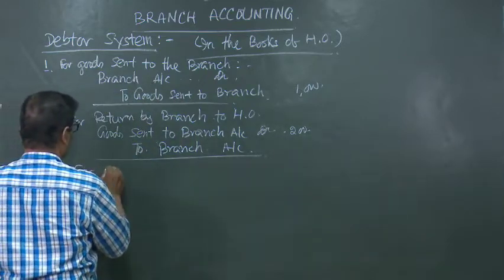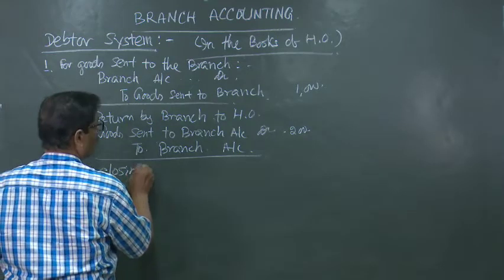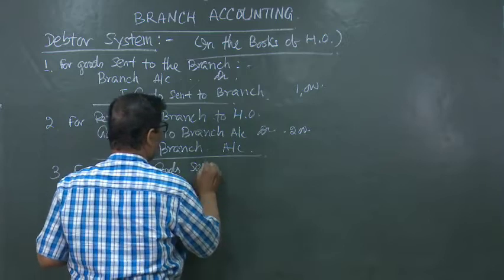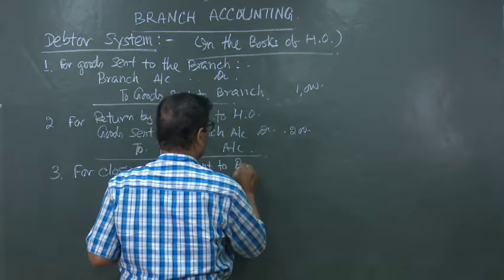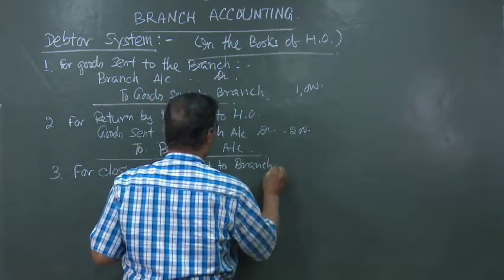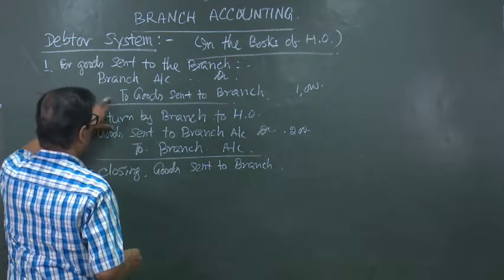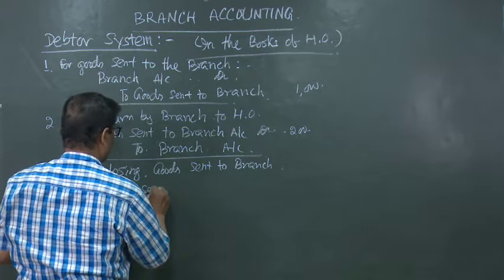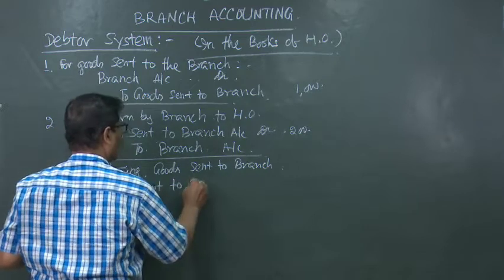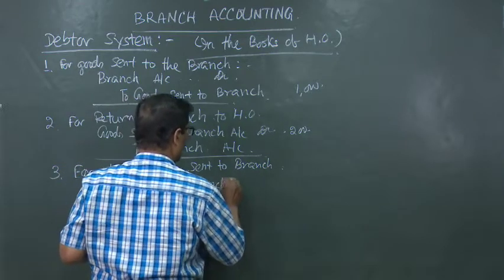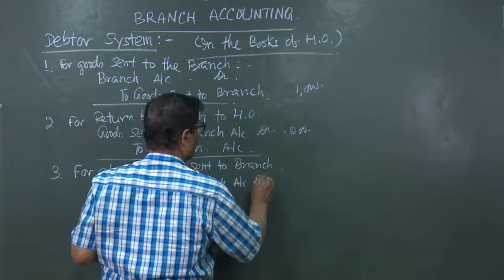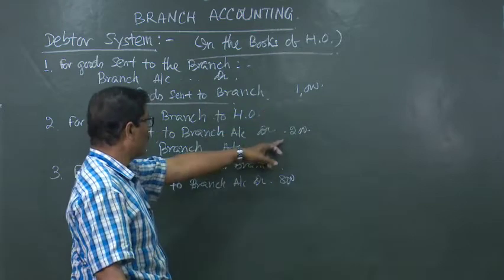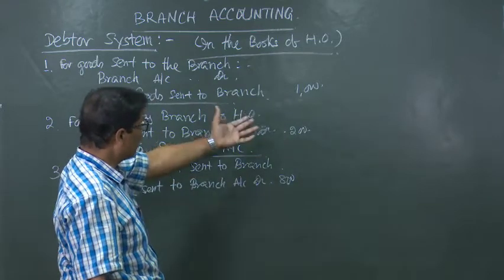So, the entry will be for closing goods sent to branch account with the net value. Here it will be debited with 800 because out of 1000 credit, 200 rupees has been debited, remaining credit was 800.